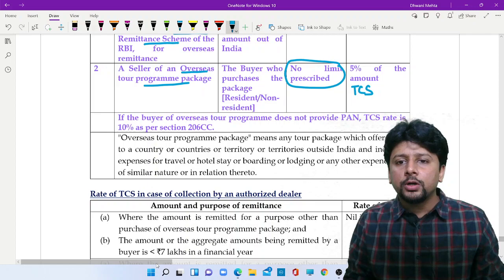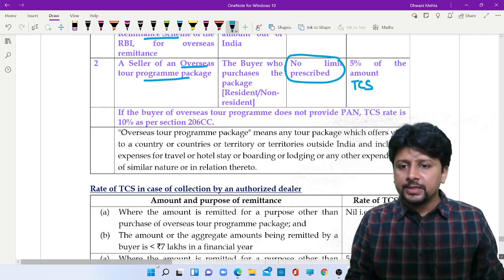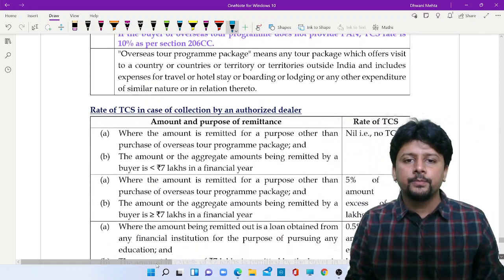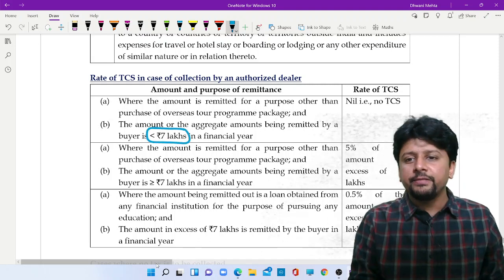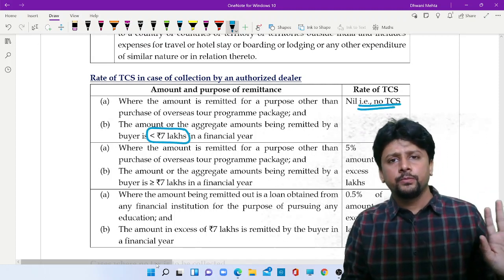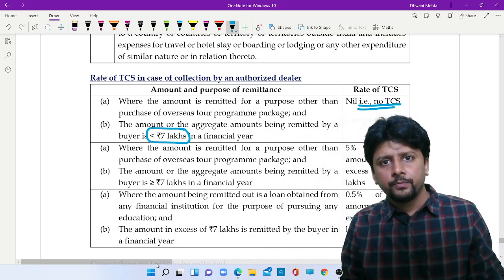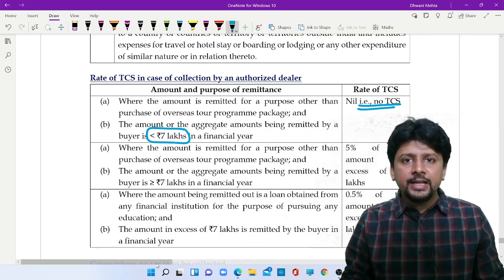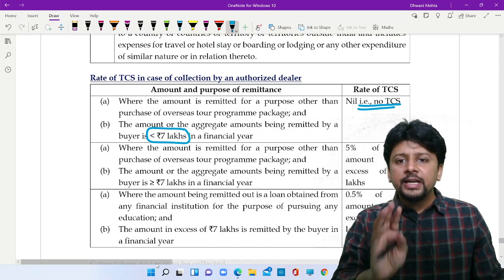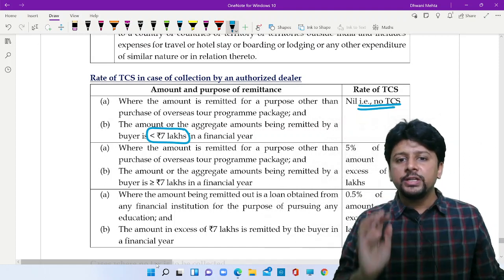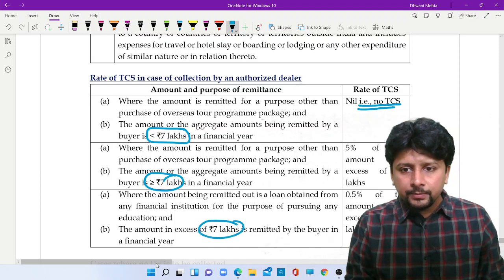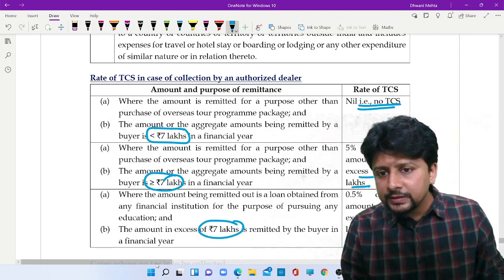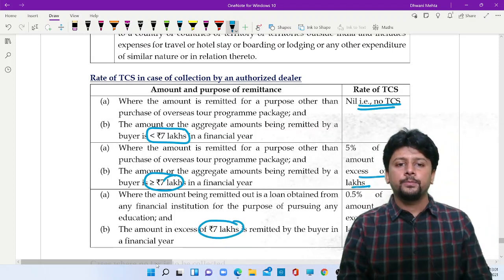What is the threshold prescribed? Let me stick to that thing first. If the amount that you want to remit is less than 7 lakhs, no TCS. Whatever may be the purpose, whatever purpose you are sending the money, if the money that you are sending is up to 7 lakh rupees, no TCS. If it exceeds 7 lakhs, then on the excess, you will collect tax.